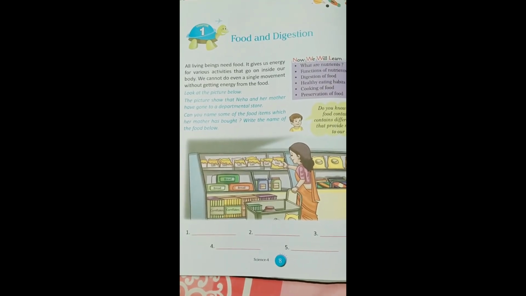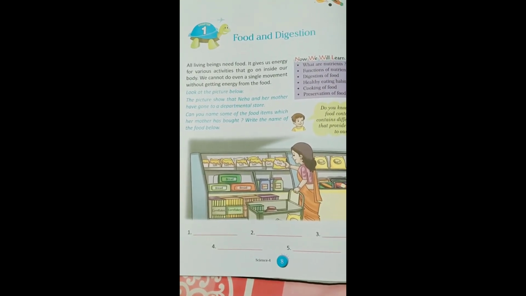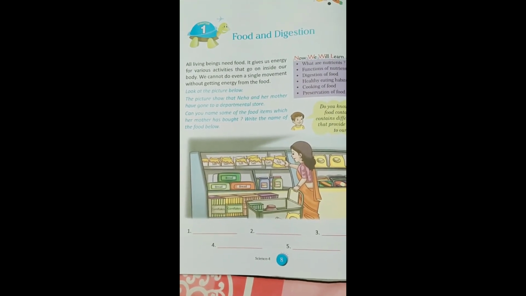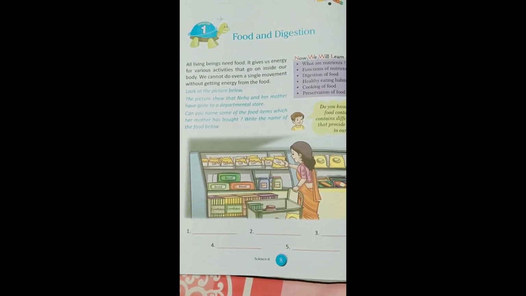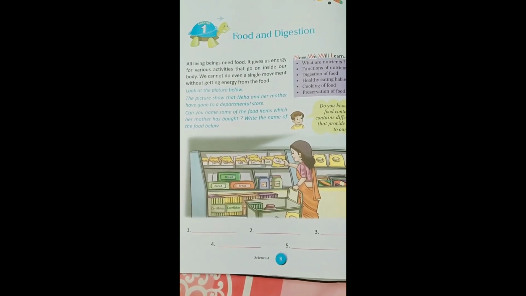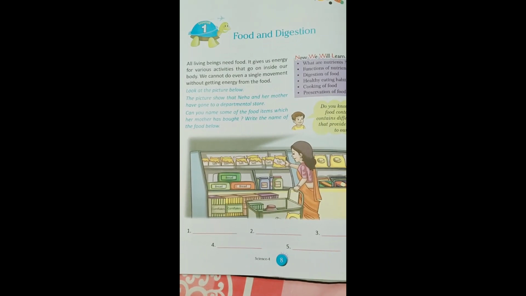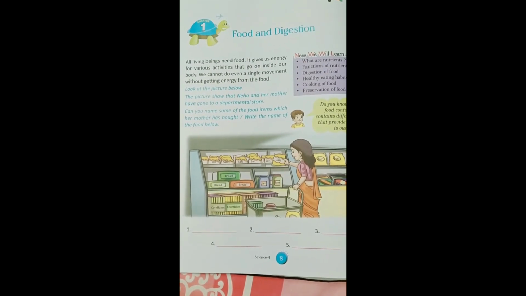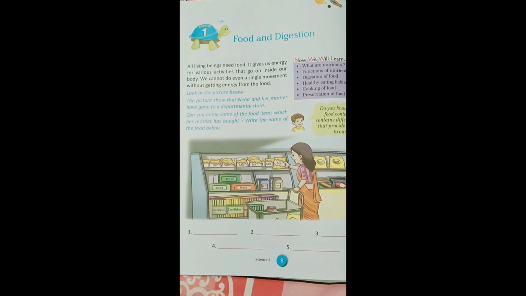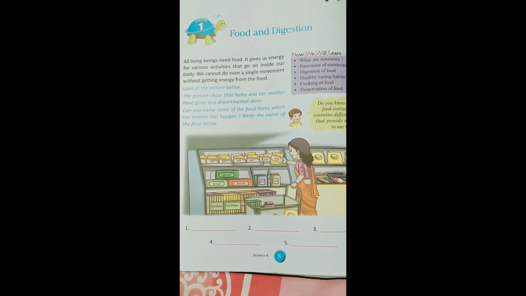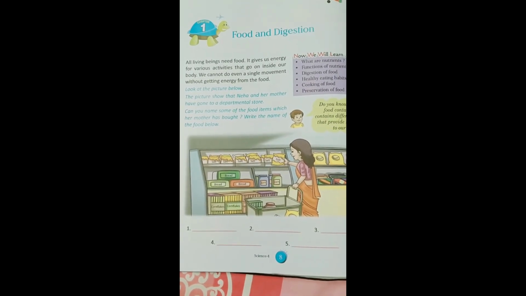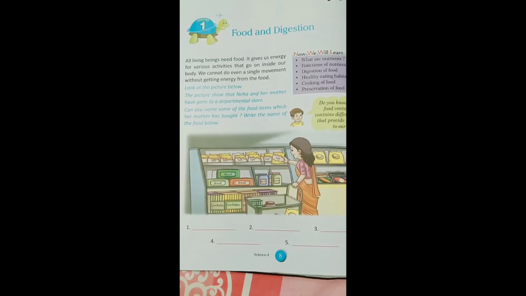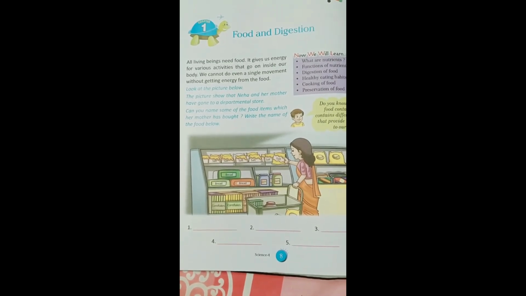And what is digestion? You all know digestion is the process of breaking down the food into smaller molecules like carbohydrates, proteins, fats, and vitamins. Whatever you eat is distributed in the form of carbohydrates, proteins, fats, and vitamins. Digestion is how your body turns food you eat into nutrition. It uses it for energy and growth.